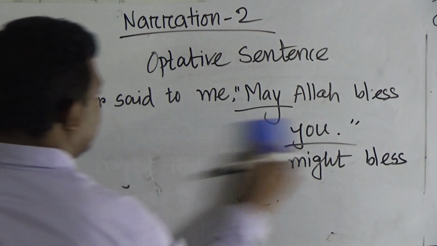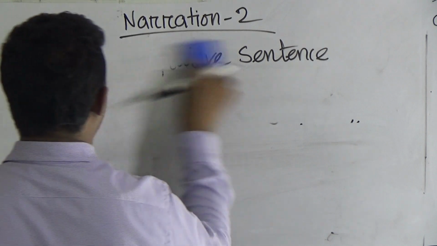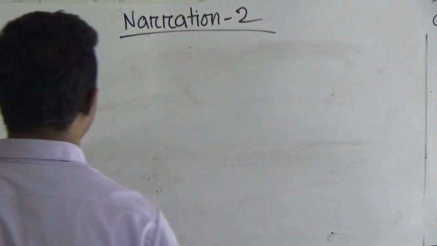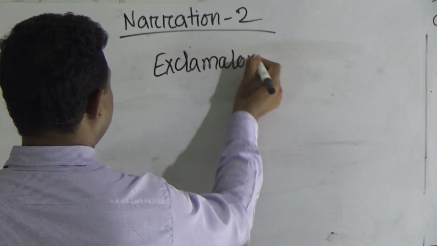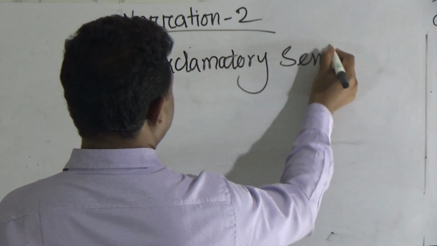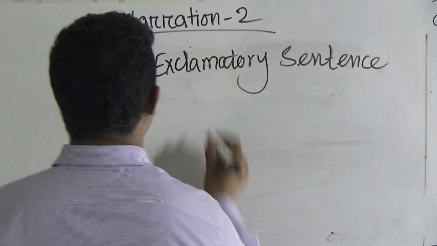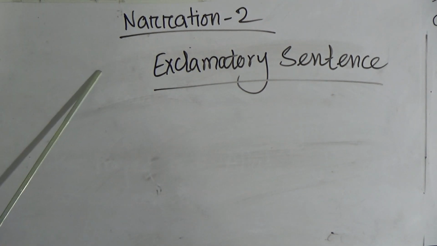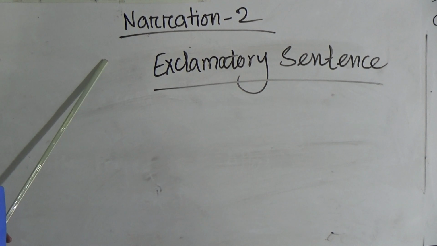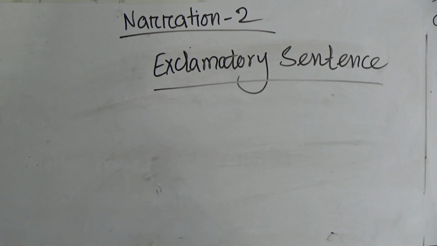Okay, now we will learn the exclamatory sentence. Dear students, you know that the exclamatory sentence means which expresses sudden joy or sudden sorrow. As a result, to solve it, we have to write exclaimed with joy or exclaimed with sorrow or exclaimed with wonder, like this. Okay, so let's solve our example.